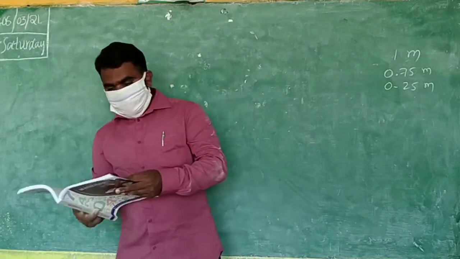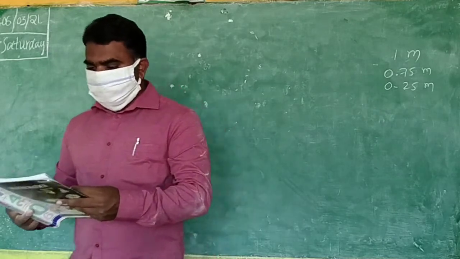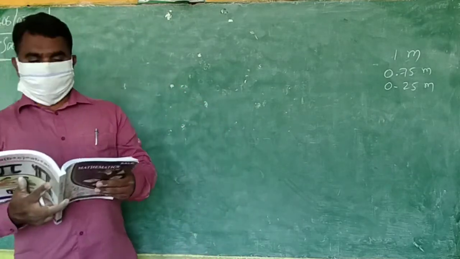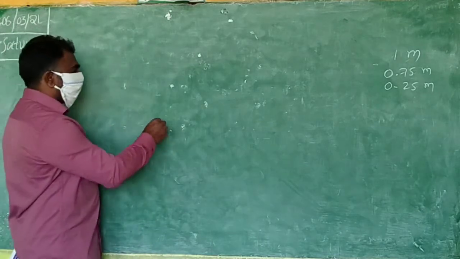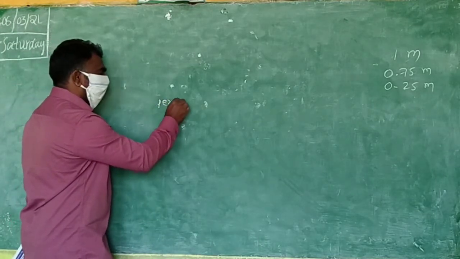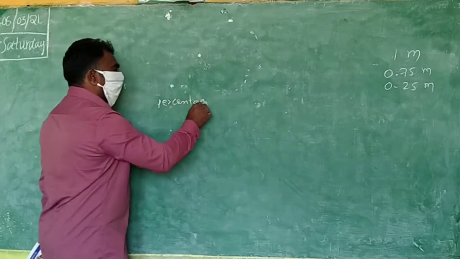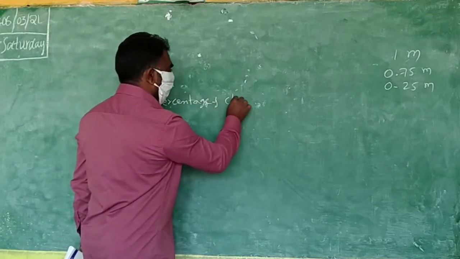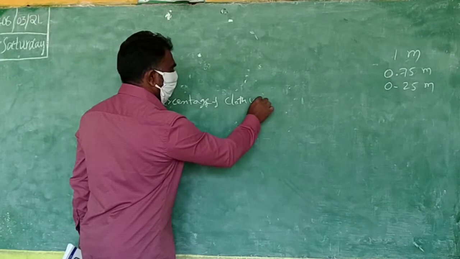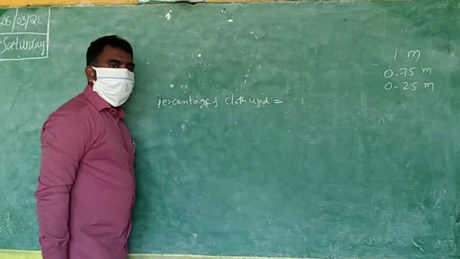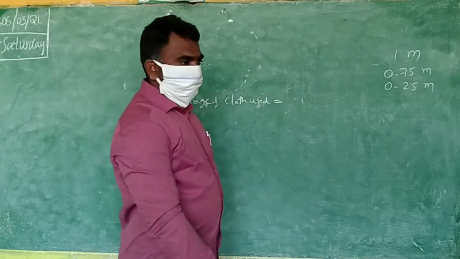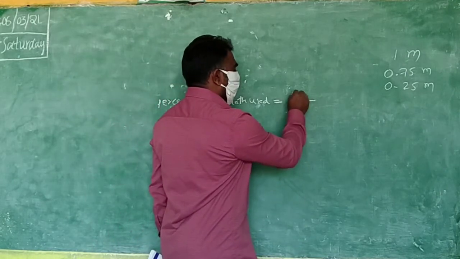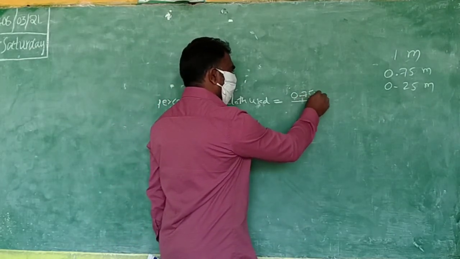So then what do you have to find here? What is the percentage of cloth he used? So you have to use first what you have read. Percentage of cloth used. How do you write it? How much used, you have right now, 0.75 meters.